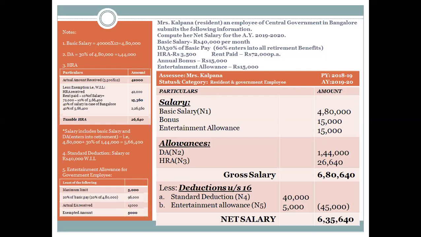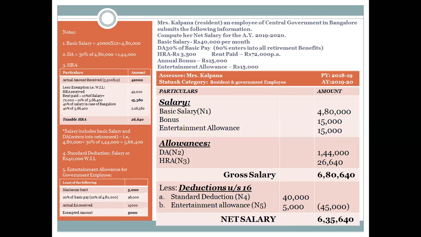To that I will give an exemption out of 3 factors. Out of those 3 factors, whichever is the least will be taken as exemption from the actual amount received for calculation of taxable house rent allowance. So the first factor is the actual amount received or the HRA received, that is 42,000. Then rent paid minus 10% of the salary. Over here, again, I will have to decide what becomes a part of salary while calculating HRA. I've given the pointer below.